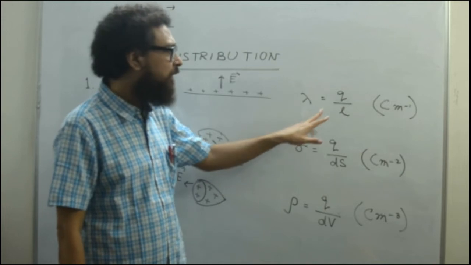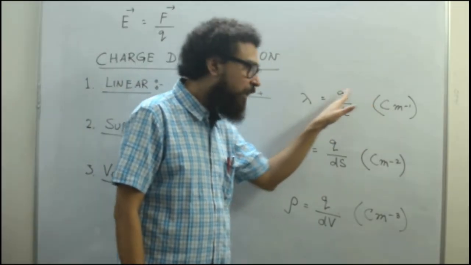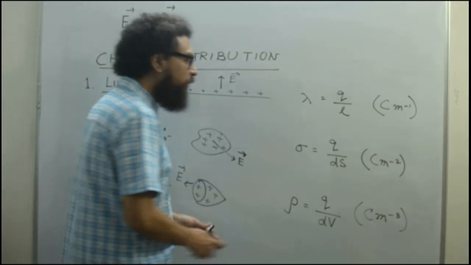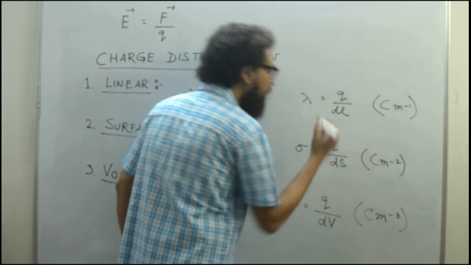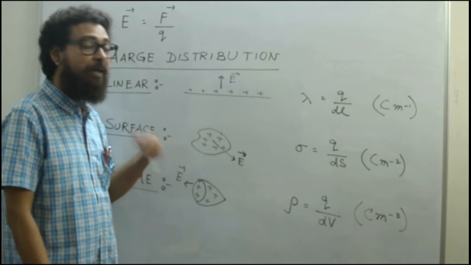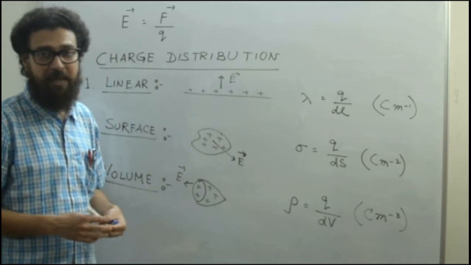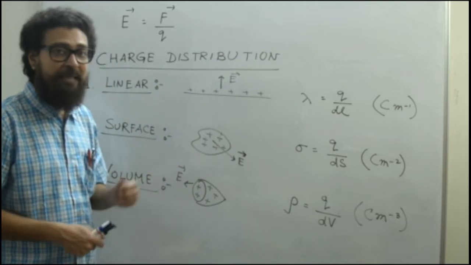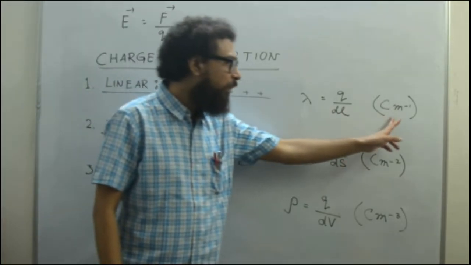What is this? It is the total amount of charge per unit length. You can also write dl actually. So per unit length, whatever charge is residing there, that is called linear charge density. The unit is Coulomb per meter.